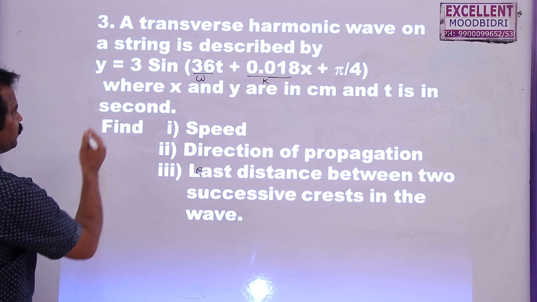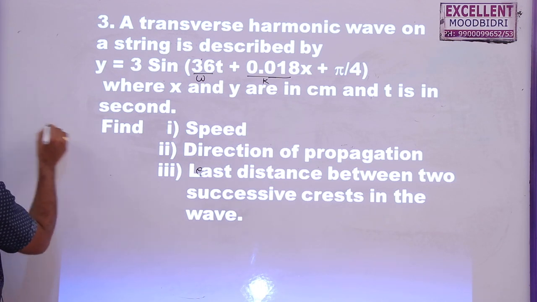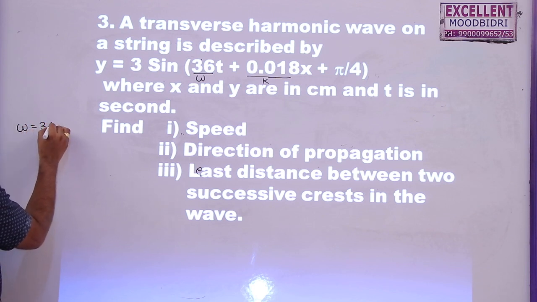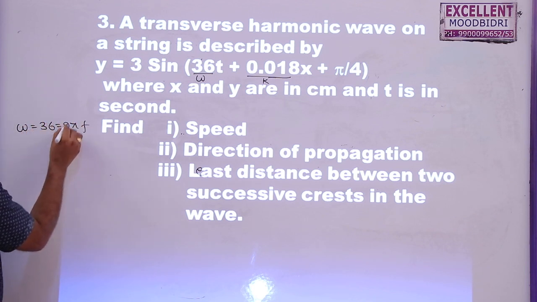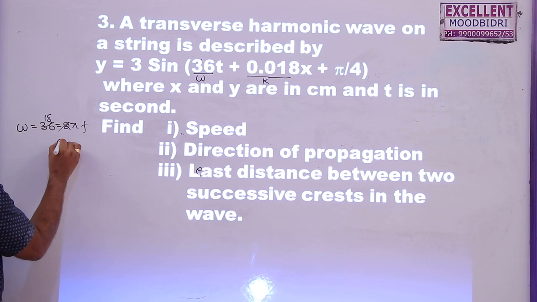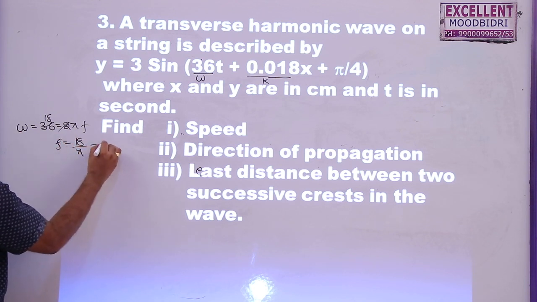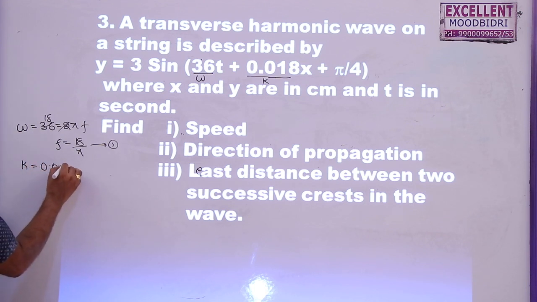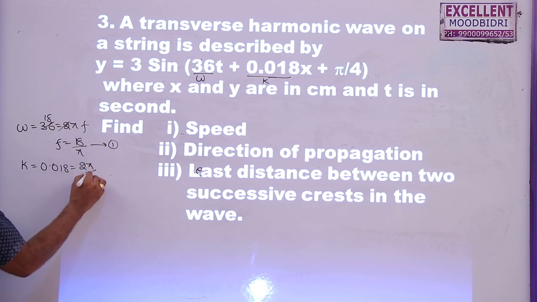Here in this equation, first we need to find out the speed. So omega is equal to 36, is equal to 2 pi f, 2 eighteens are 36. So f is equal to 18 by pi, equation 1. And in the second case, k is equal to 0.018, this is 2 pi by lambda.